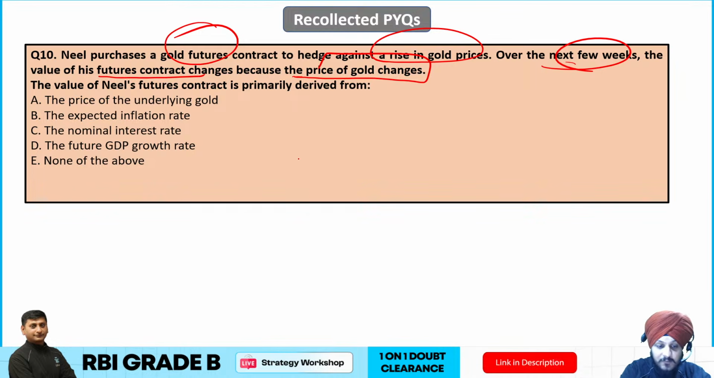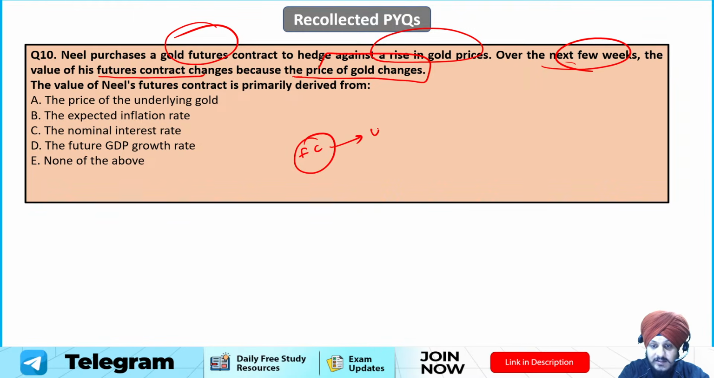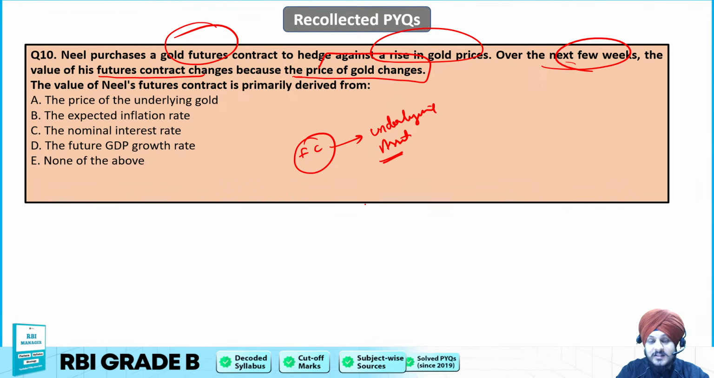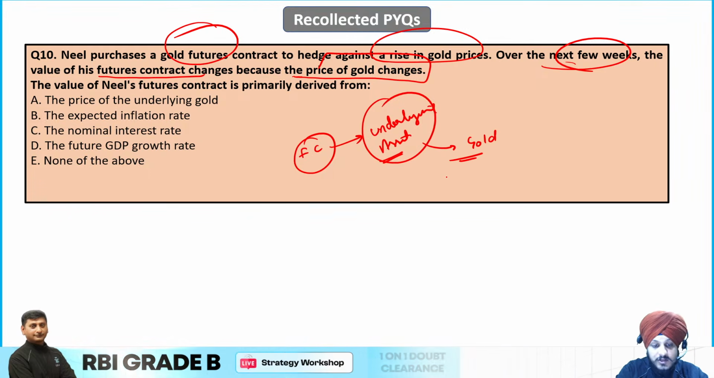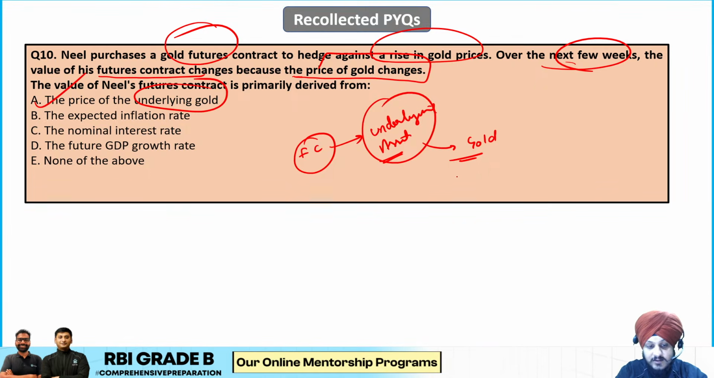We know that a future contract is a type of derivative, and a derivative gets its value from what? It gets its value from an underlying asset. We already know that, right? So in this case, what is the underlying asset? The underlying asset is gold, right? Therefore, the value of Neil's gold future contract will change because of the price of the gold only. So that is why gold is the underlying asset in this case. So A is going to be the correct answer to this question.